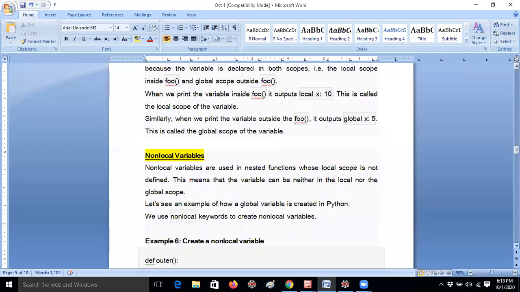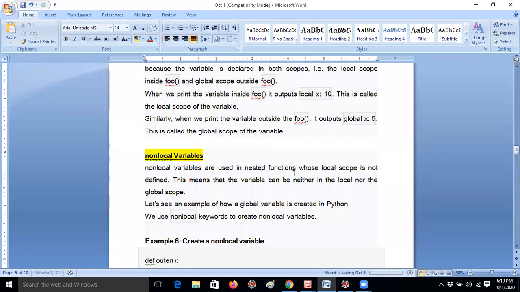Now I am coming to the next keyword, non-local. Non-local is a keyword actually. That's the reason I'm telling you here. If you are putting a heading, it is fine, no problem. Non-local variables, like that. You can mention it in small letters, that's fine, that's better because non-local is a keyword. Okay, so non-local variables.